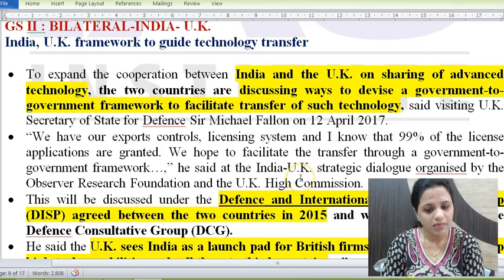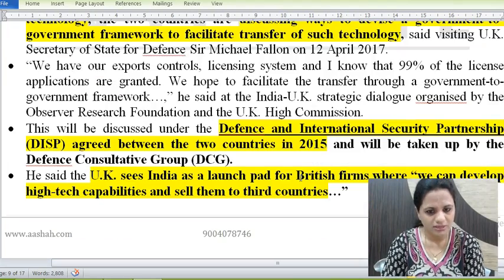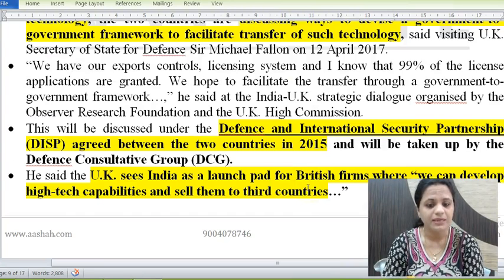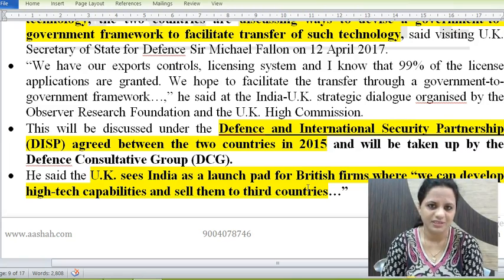So he says that UK is keen on technology transfer, that British firms should establish themselves in India so that high-tech capabilities can be developed in India, and then together they can sell these to third countries. So that is the objective with which they are coming to India from UK. So this is being proposed. India and UK have had this defense and international security partnership in place since 2015. So this will be taken forward now.